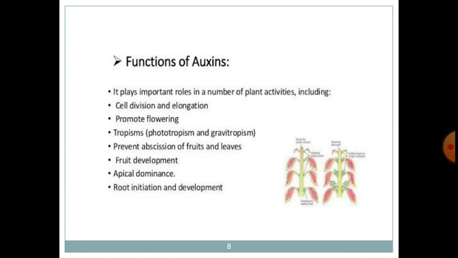Auxins play a very important role in a number of plant activities, which include cell division and elongation. Then it also promotes flowering. Then tropism, that is phototropism and gravitropism. It also prevents abscission of fruits. Abscission means falling of fruits and leaves. Then it also increases fruit development, apical dominance, root initiation and root development. These are the very important roles which are played by the auxins.